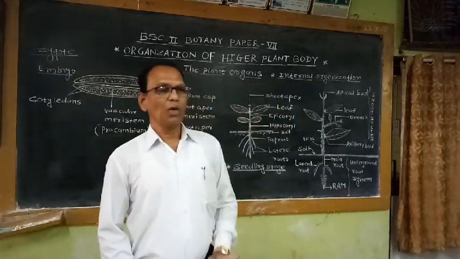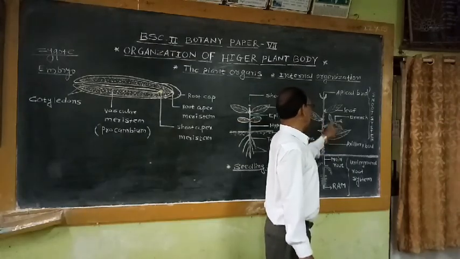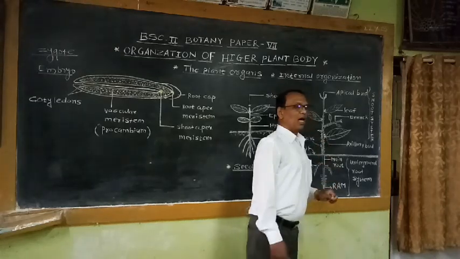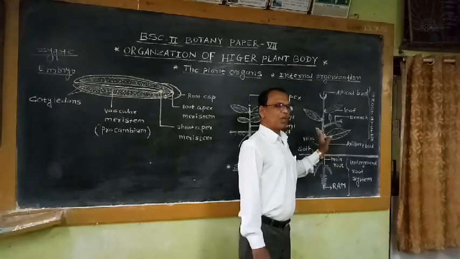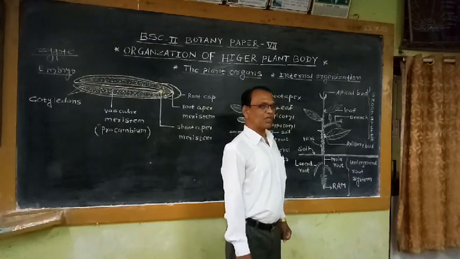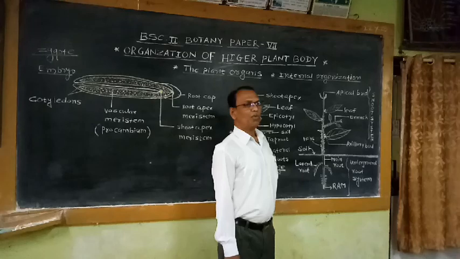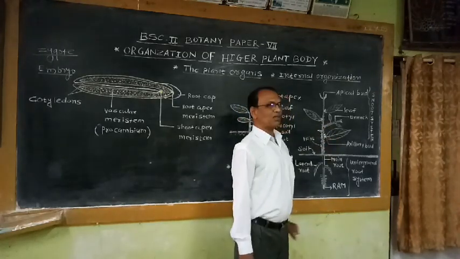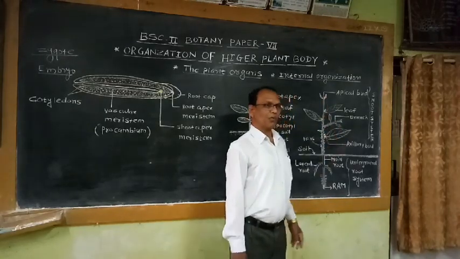That means giving support to all the other organs like leaves, flowers, and fruits is the function of this stem axis. Another function is to give support to produce the different organs like leaves, branches, flowers, fruits, etc. And it also takes part in conduction of food material, which is prepared by the leaves, in different directions towards the branches, towards the apical portion, towards the flowers, towards the fruits, etc.